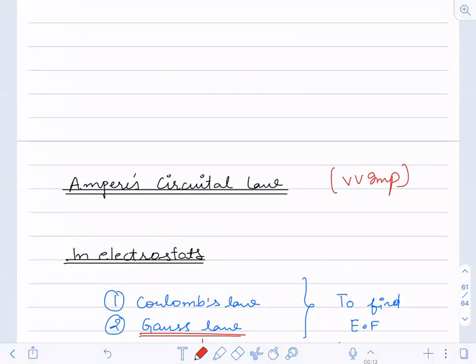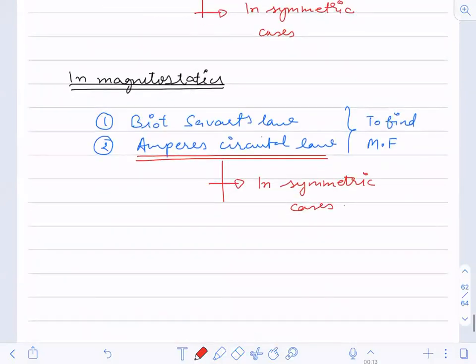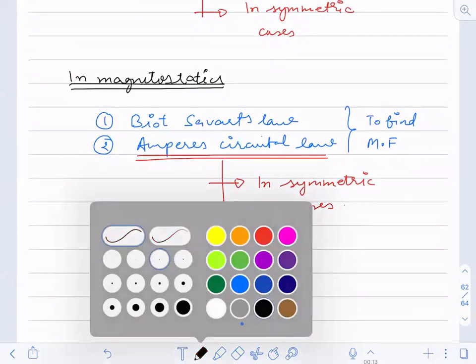This has the same importance as Gauss law in electrostatics. Whatever importance Gauss law had in electrostatics, you can understand that importance and replicate it here, at the same level. So let us start now. What is Ampere's circuital law?